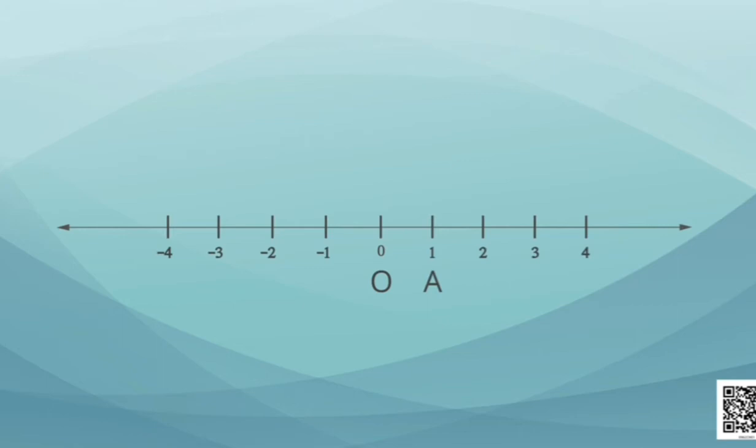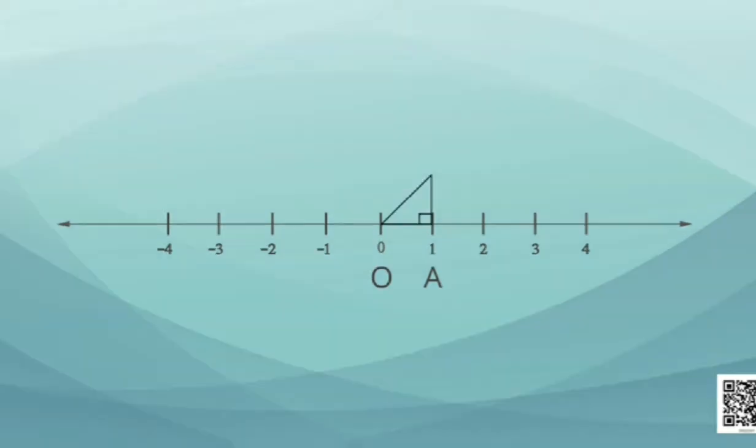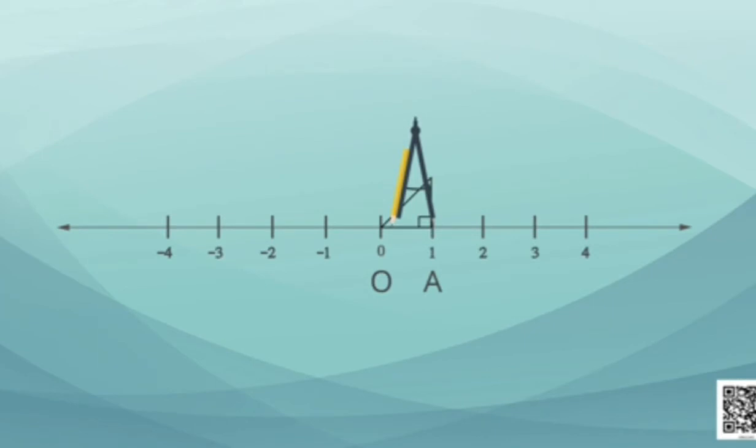So, let's draw a perpendicular of length OA at the point A. It means we need to draw an angle of 90 degree at the point A in such a way that the length of this perpendicular is equal to OA. This is very easy to do. We can do it with the help of a compass. Open the compass equal to the length of OA.